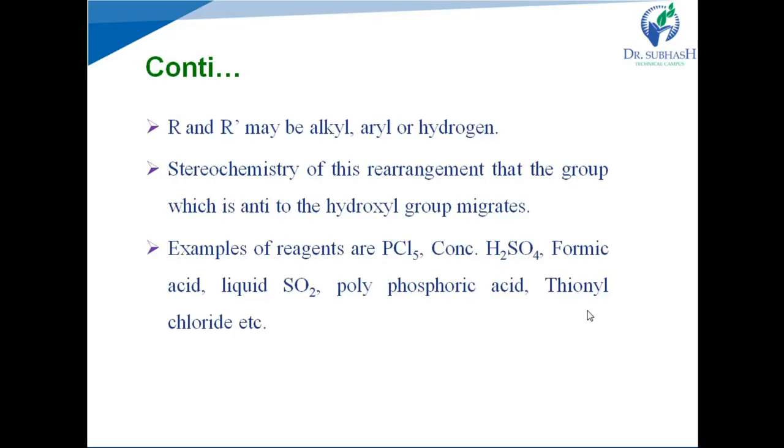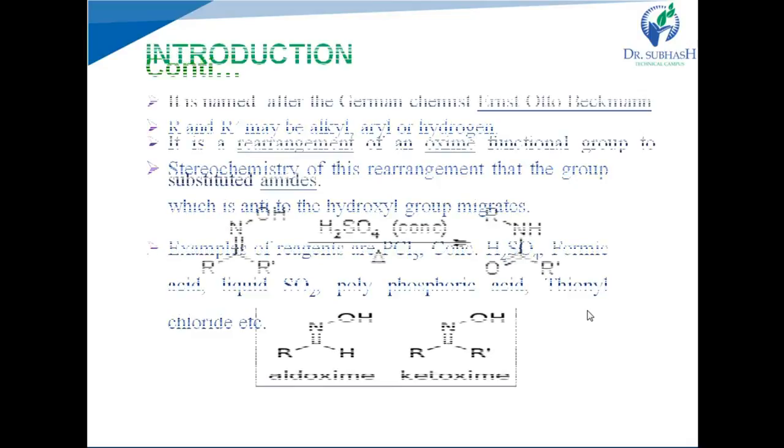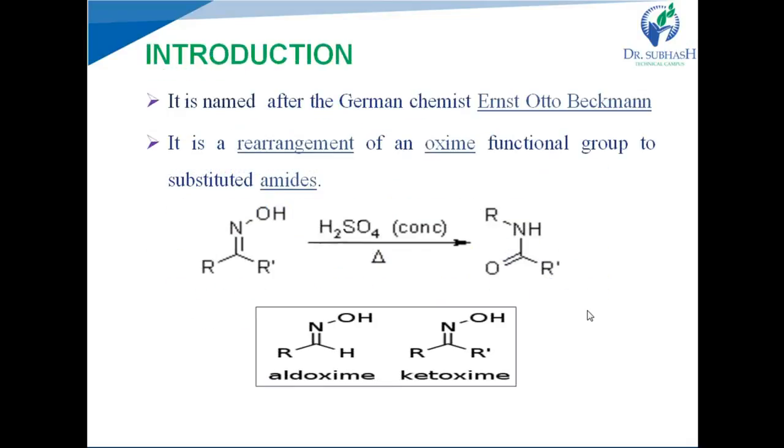Next, the stereochemistry of this rearrangement: the group which is anti to the hydroxyl group migrates. Now see the stereochemistry of the rearrangement, which group will be migrated to the nitrogen atom? In the ketoxime, both alkyl or aryl groups are attached to the carbon, and in the product one R group is attached to the nitrogen.